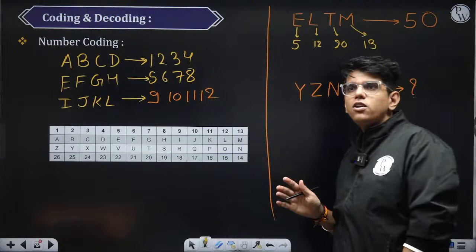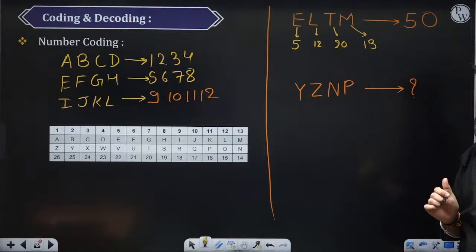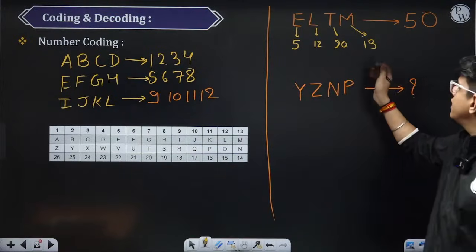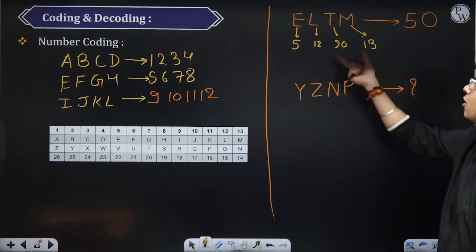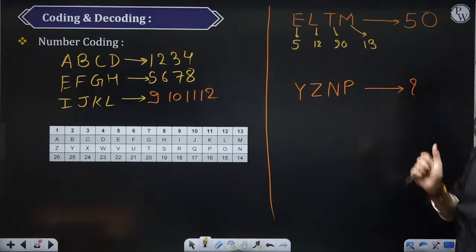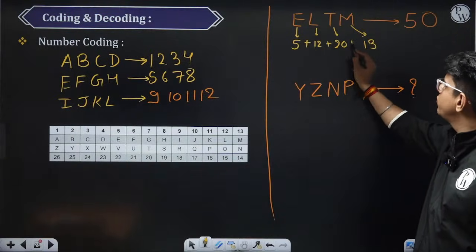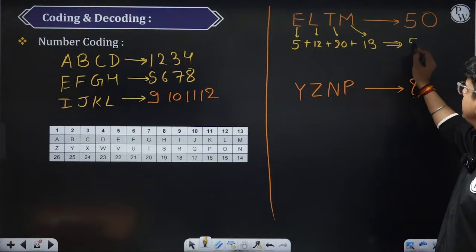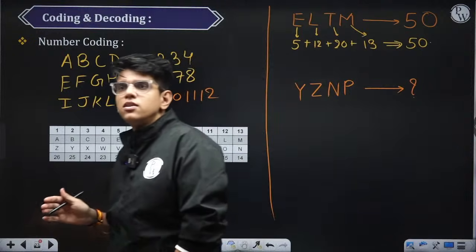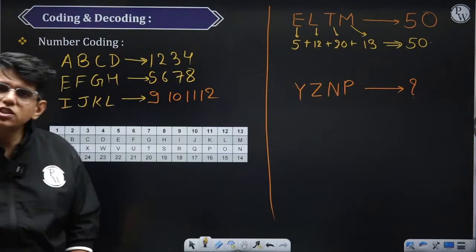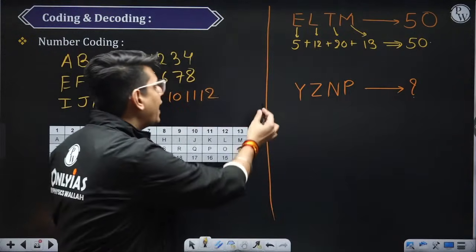So first of all, we will see what is the positional value of all the numbers. Okay? Right? Here, these numbers are coded as 50. Now we need to check how we can connect these numbers with 50. Here, if you do the summation, if you add all these, you will get 50. So now we know the coding used was summation of all the positional value of given alphabets. We will do the same thing for y, z and p.